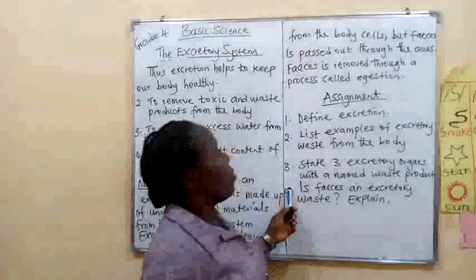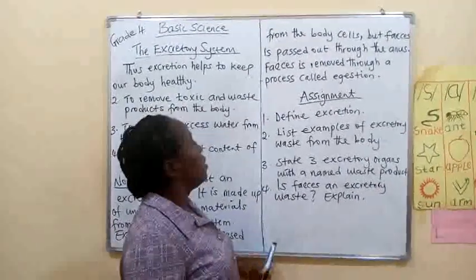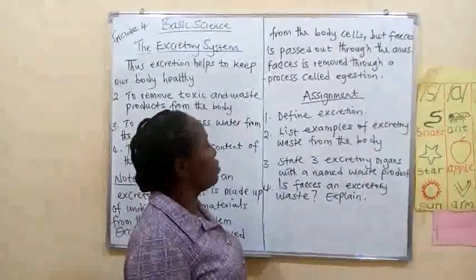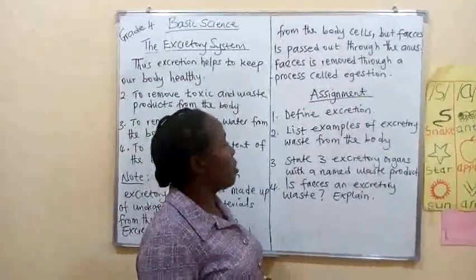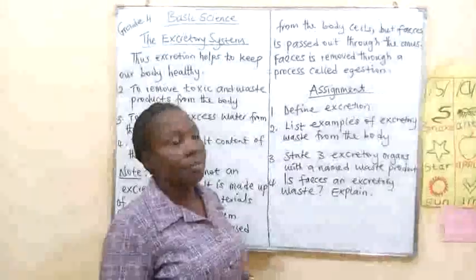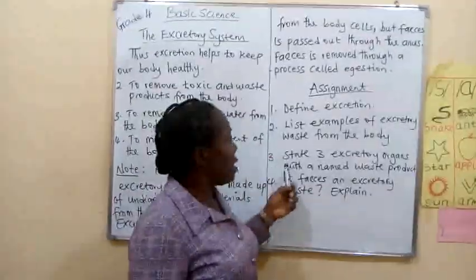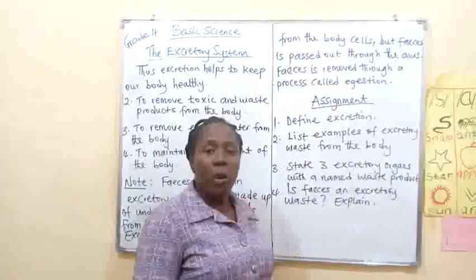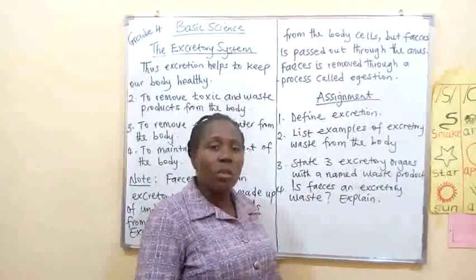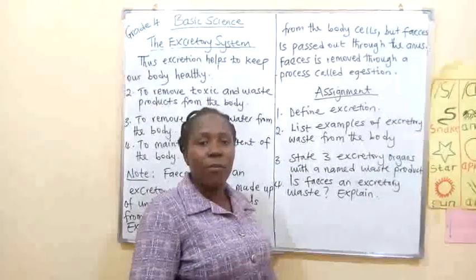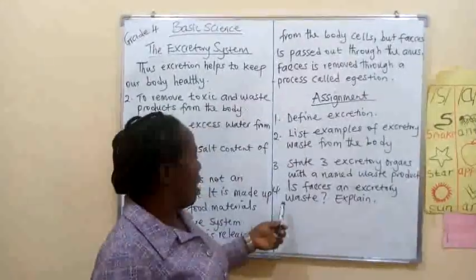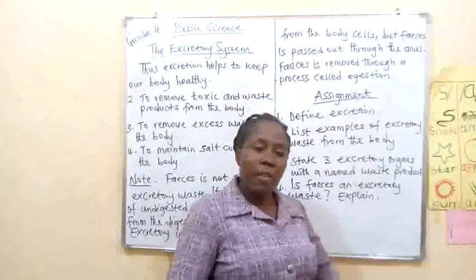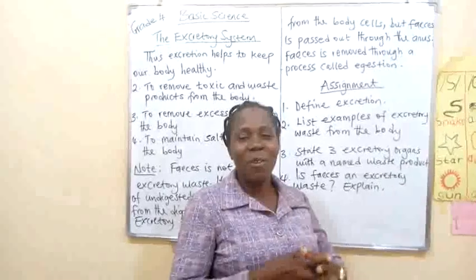Here are a few assignments for us to at least see how far we understand the lesson. Number 1, define excretion. 2, list examples of excretory waste from the human body. Then 3, state 3 excretory organs with a named waste product. When you mention the organ of excretion, what waste product does it remove from the body? Then lastly, is feces an excretory waste? Please explain your answer. If it is yes, you explain. If it is no, you explain.